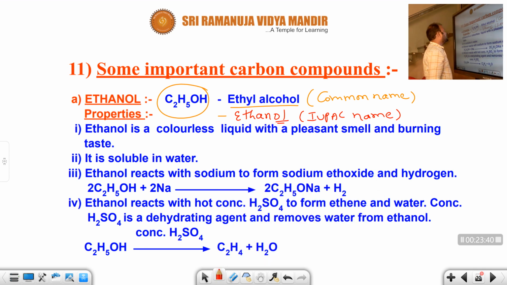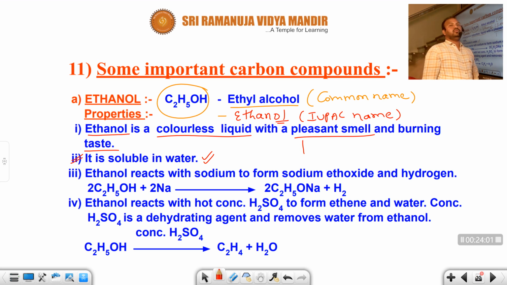What are the properties of ethyl alcohol or ethanol? Generally, ethanol is a colorless liquid. At room temperature, it is a liquid with a pleasant smell and burning taste. And it is soluble in water. Alcohols are easily soluble in water.